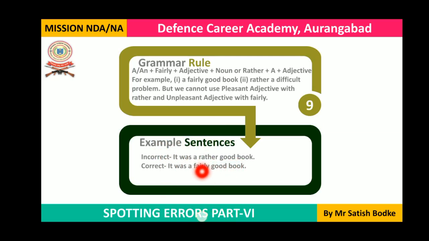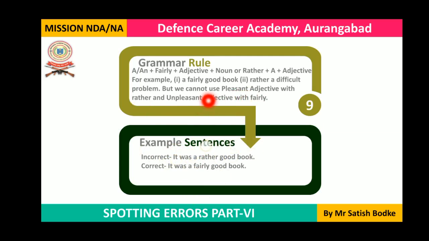Okay, it was a rather good book. Here you cannot use the word rather with good, because good is a positive thing, good is a pleasant thing, and as we have discussed, rather is not used with pleasant things. Rather is used with unpleasant things.